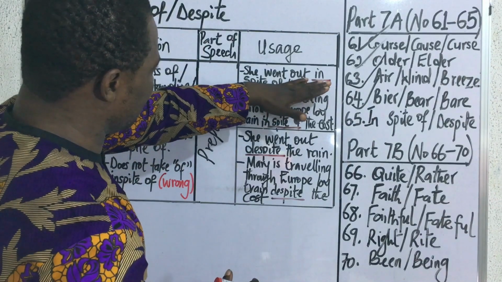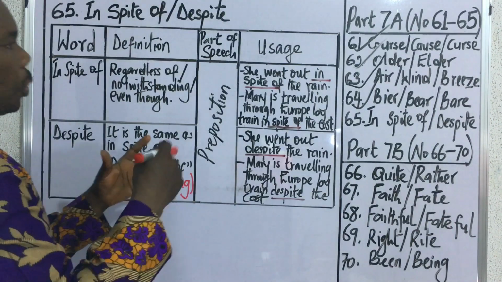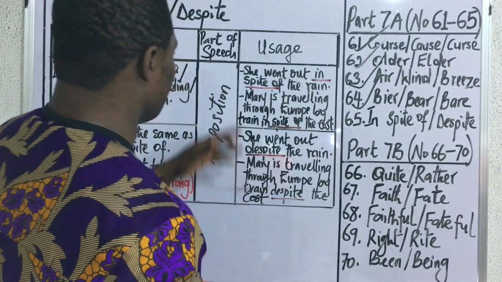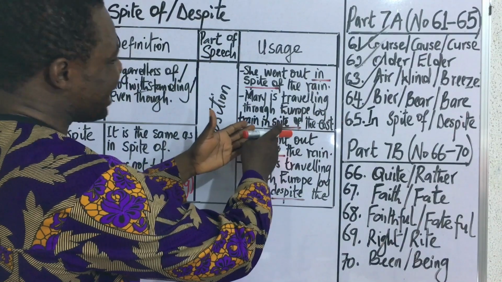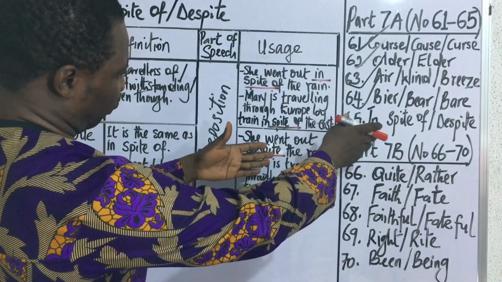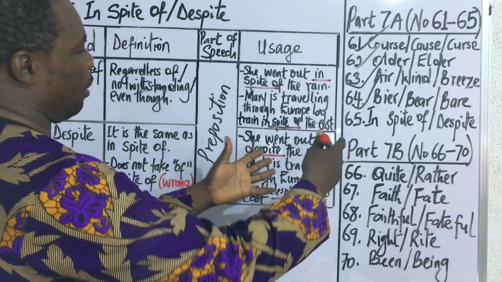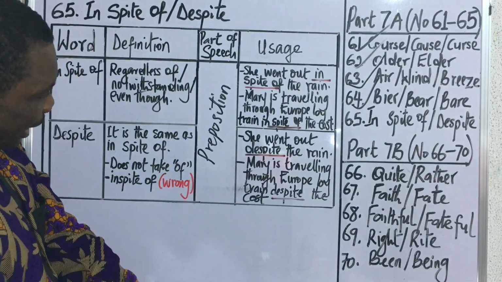So in a case like this, you talk about concession language. So in spite of is actually concession language. The second one says, Mary is traveling through Europe by train in spite of the cost. Now there is someone traveling through Europe, and then there is the aspect of the cost. Now, the cost is being undermined.